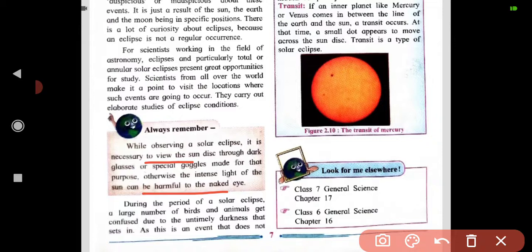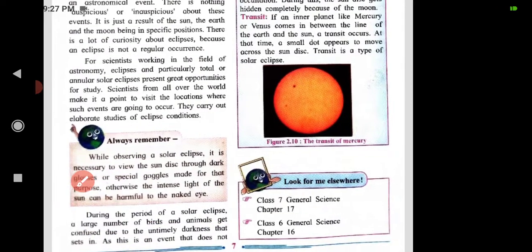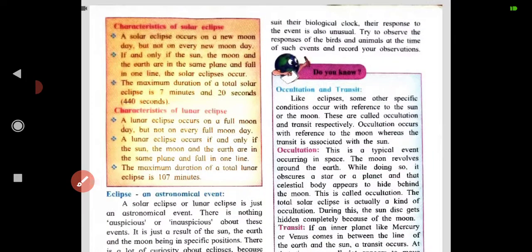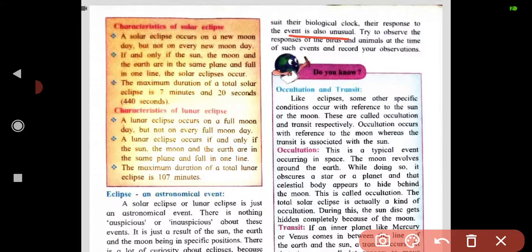During the period of a solar eclipse, a large number of birds and animals get confused due to the untimely darkness that sets in. As this is an event that does not suit their biological clock, their response to the event is also unusual.